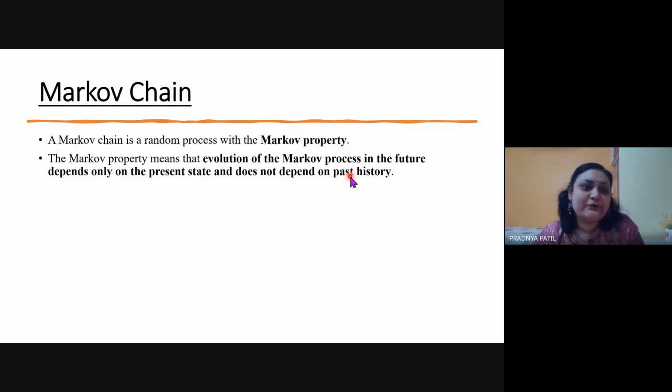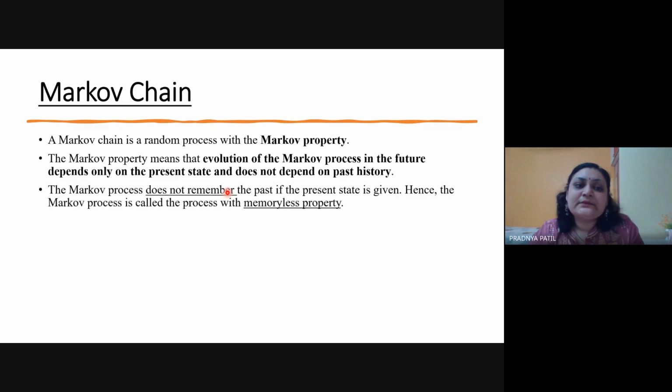Now, let's say I want to find out whether tomorrow it would be raining or not. I would need today's data: what is the parameter value of today, whether it is raining today, and accordingly I would be assessing whether it would be sunny tomorrow, or cloudy tomorrow, or rainy tomorrow. So it would always depend on the T0 state to work out the T plus 1 state. It will not need T minus 1, T minus 2, etc. So this Markov process does not remember. This is a very important property of Markov chain.